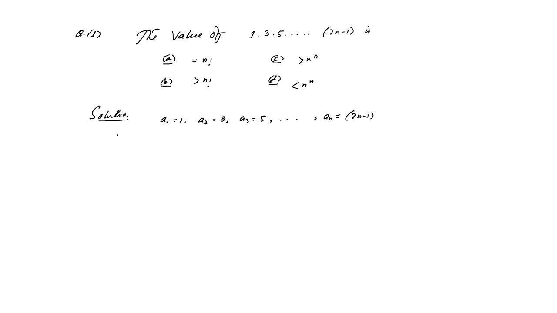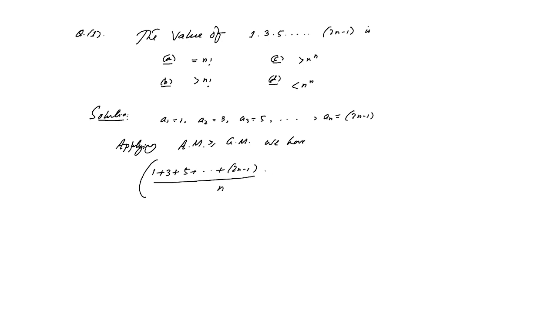And we apply arithmetic mean greater than or equal to geometric mean, and hence we have (a1 plus a2 plus up to an) by n, that means (1 plus 3 plus 5 plus up to 2n minus 1) by n. This is the arithmetic mean, which is greater than or equal to the nth root of 1 times 3 times 5 up to (2n minus 1), that is, to the power 1 by n.